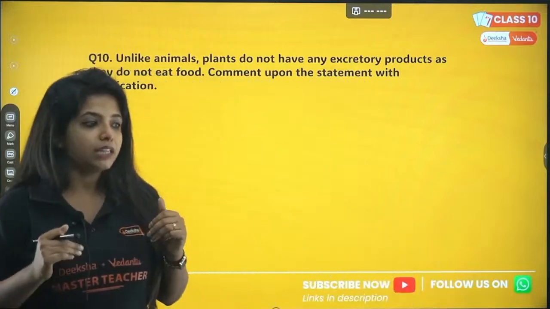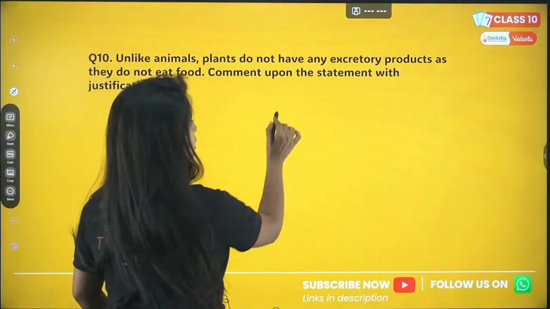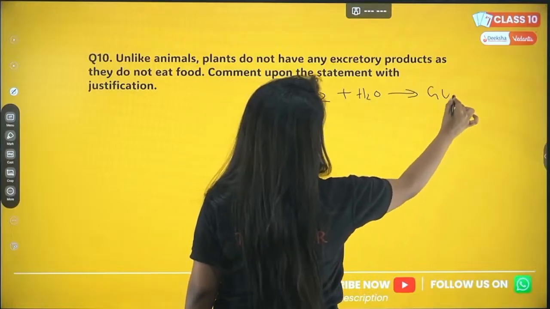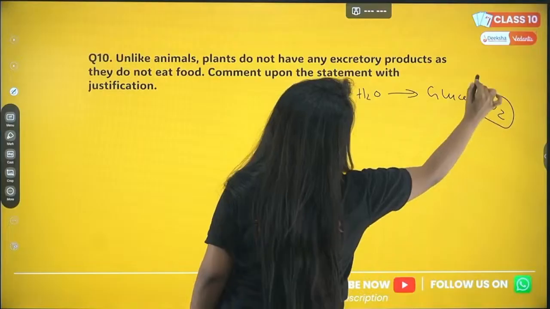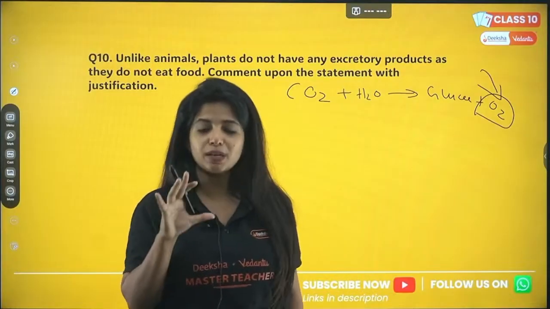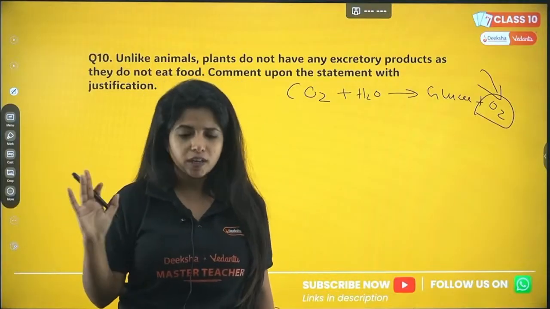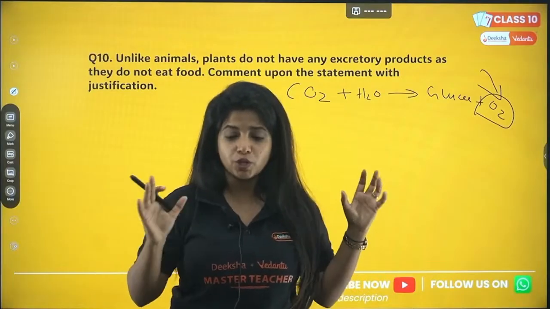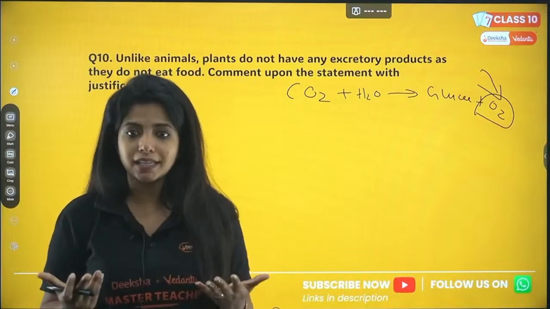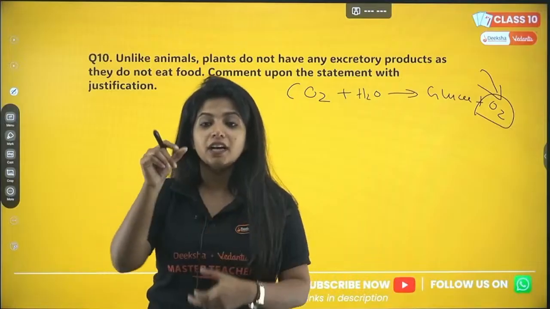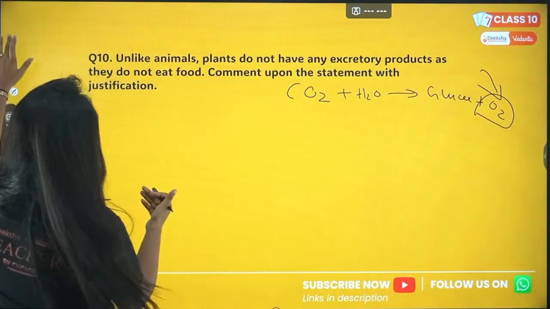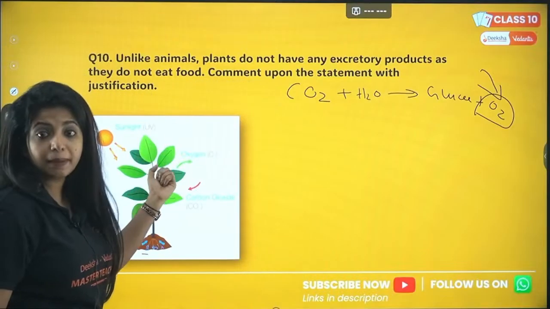For example, they do photosynthesis, and in photosynthesis what do you need? You need carbon dioxide plus water and everything, and it converts into glucose plus what? Oxygen. So this oxygen which is being released, suppose this oxygen is not needed too much by the plant. The plant has enough oxygen for the next process, that is respiration. Now whatever is left behind is not needed, and it has to release it, right? It is a waste for it. So how does it do that? With the help of the stomata, the pores on the leaves. Through that, plants would be excreting out the oxygen.